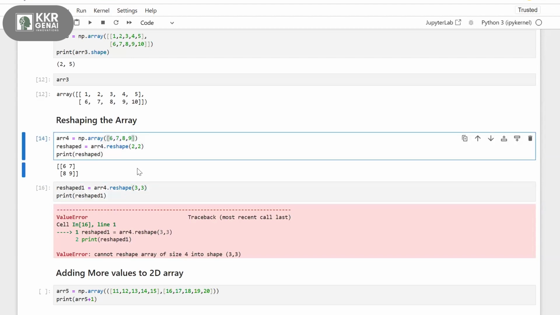So if I increase the numbers, let's say I'll increase to 9 numbers, 12, 13, 14, 15. Yeah, so now let's see this.